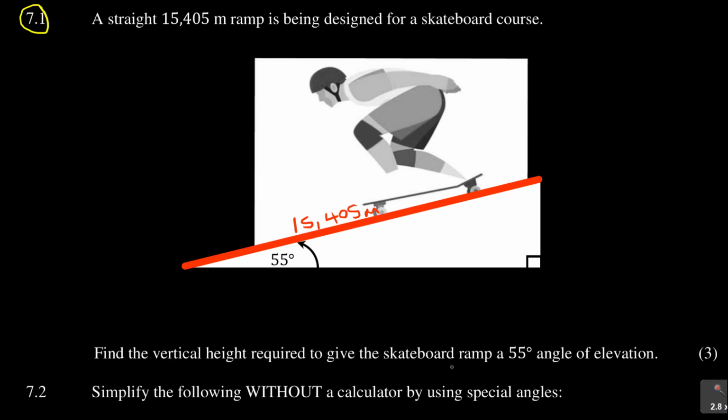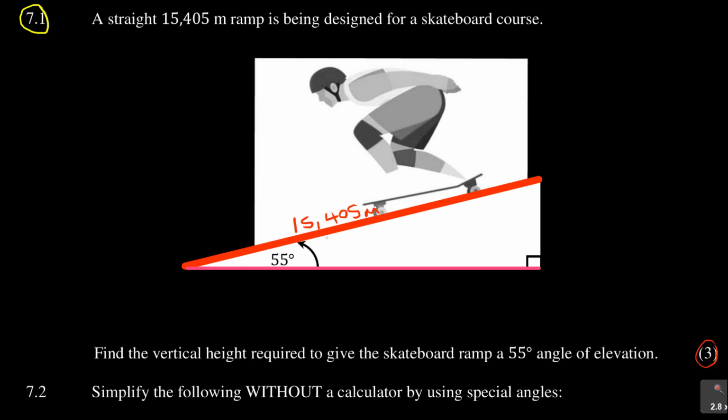It says find the vertical height required to give the skateboard ramp a 55-degree angle of elevation, that is 3 marks. So what are they saying here? They are saying you have this ramp which is 15,405 meters long, and you have an angle here with the horizontal, and that particular angle, as you can see, is 55 degrees as indicated.